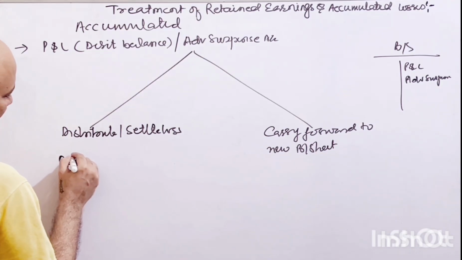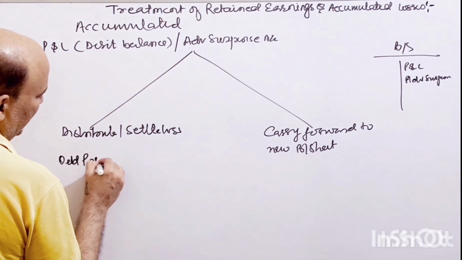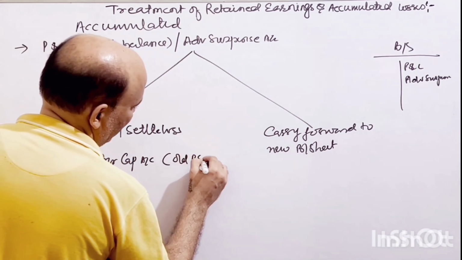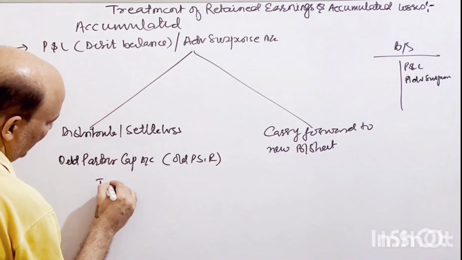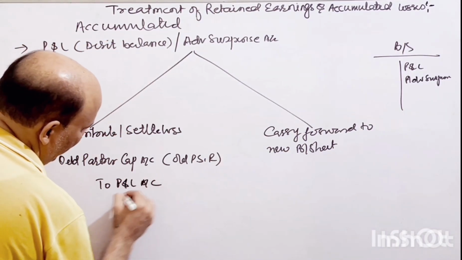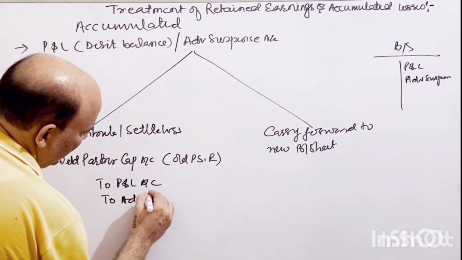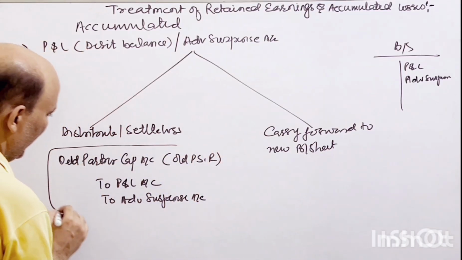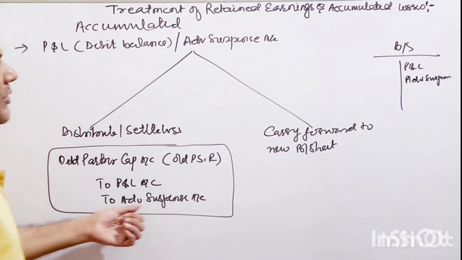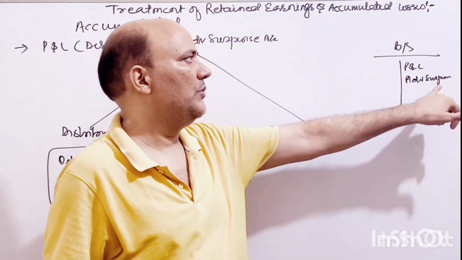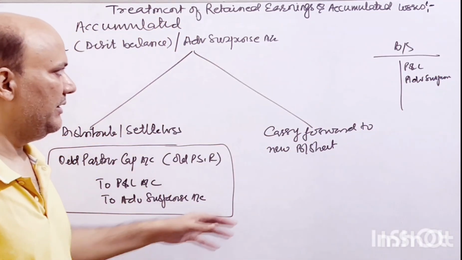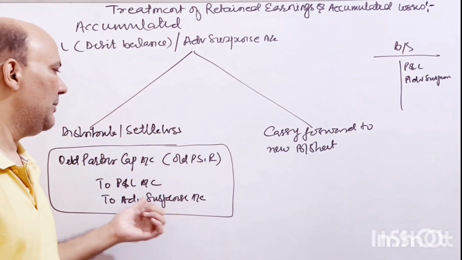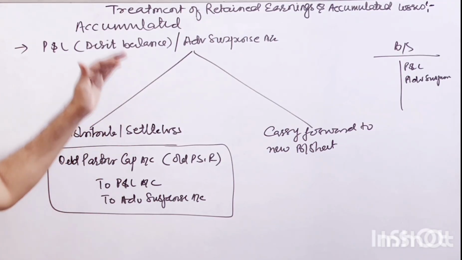So old partners' capital account in old PSR, in old profit sharing ratio, to profit and loss account and to advertisement suspense account, right? So this would be the entry, and the impact of this entry would be on profit and loss or the advertisement suspense account, whichever is there, because we have credited it, that which is shown on the asset side, will disappear from the new balance sheet. So they will not appear in the new balance sheet, and the old partners' capital account will be reduced.